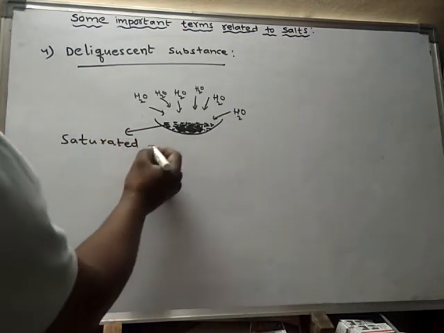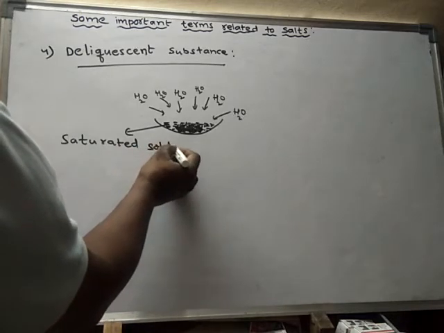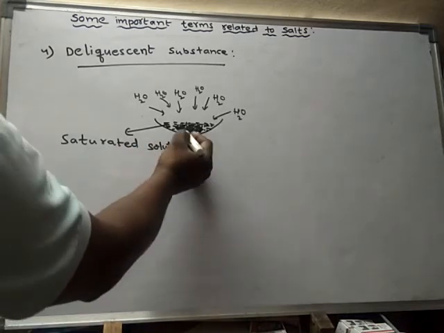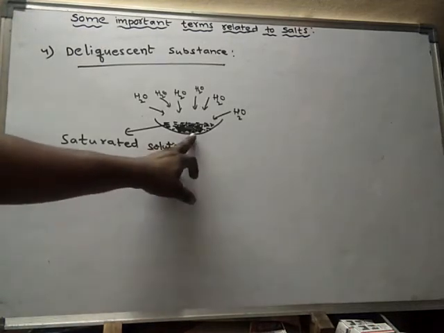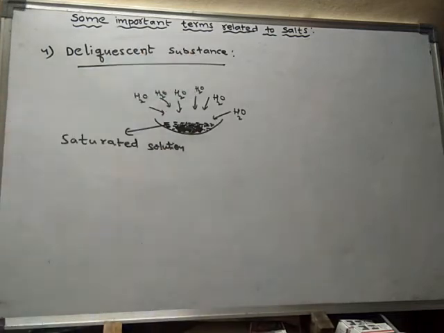And finally forms a saturated solution. Such salts, which can absorb the moisture from the atmosphere and dissolve in it and finally form a saturated solution, are said to be deliquescent salts, or else deliquescent substances.